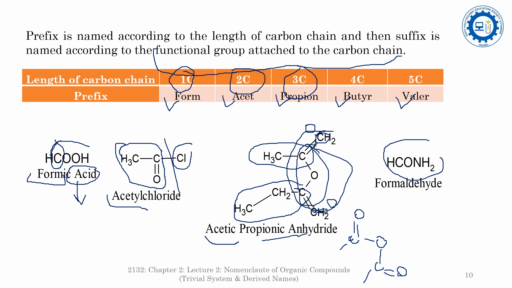And CONH2, that is, it is a formamide, because one is an amide group and it is a one carbon atom, so it is a formamide.